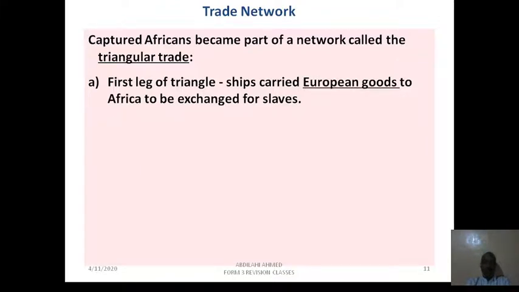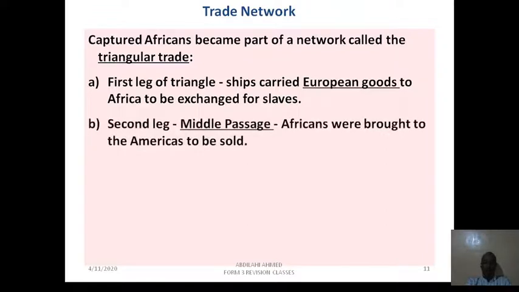So the first leg of the triangle is that ships carried European goods to Africa to be exchanged for slaves. Very big ships go from Europe to Africa to exchange slaves. The second one is called the Middle Passage. The Middle Passage was the passage that the slaves had to undergo across the Atlantic Ocean. Africans were brought to America to be sold. And the Middle Passage was very, very hard, because they would be on the ships, chained together, and it was hard.